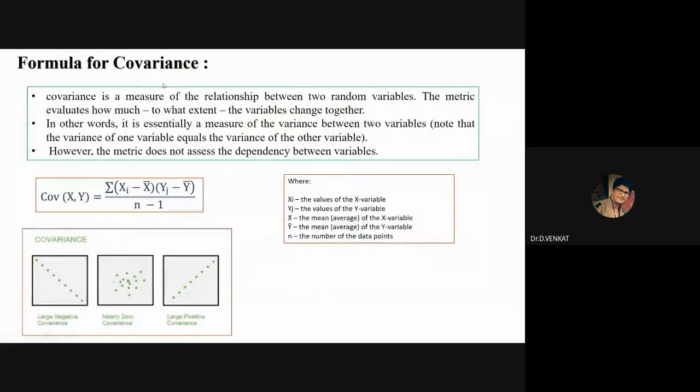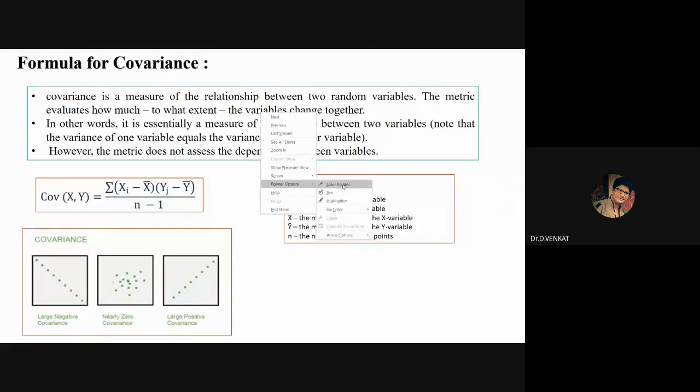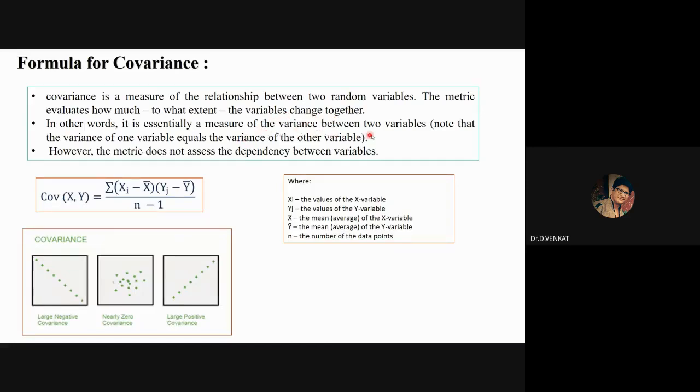It's a relationship between two random variables. It can be any random variable, independent variable. We are trying to evaluate to what extent the variables change together, how much a change in one affects the other. It's a measure of variance between two variables, one variable with respect to the other.